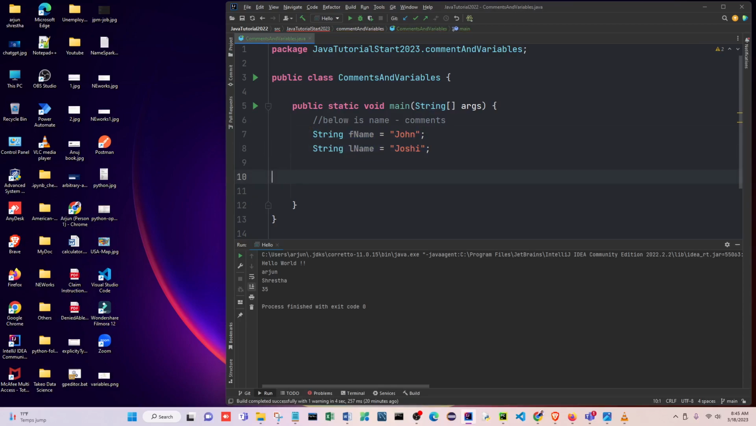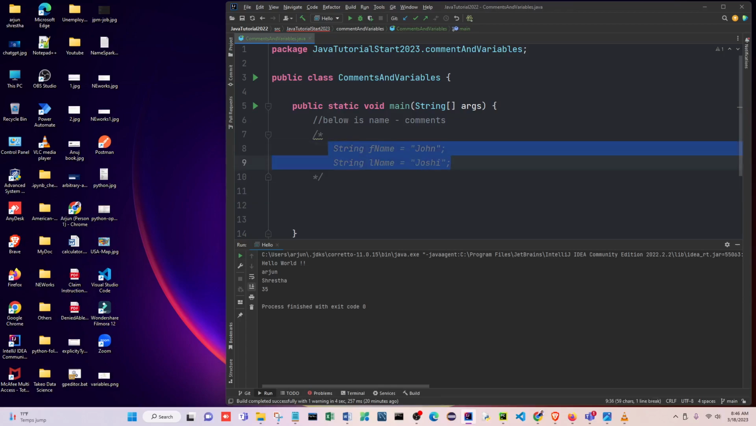If I want to comment these two lines, just select them and put a slash asterisk here, and over here asterisk slash, like this. Or you can do it this way also, put here and down here also, like this. So this is another way you can make a comment. Okay, this one is never read. This is a multi-line comment. You can put any lines between these two markers, but line by line you can comment like this. Okay, this is a comment.